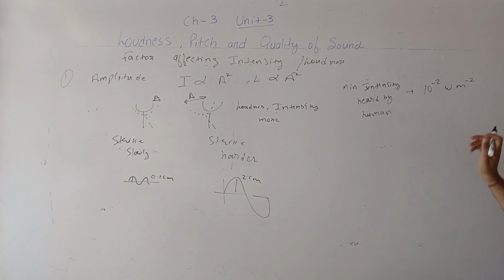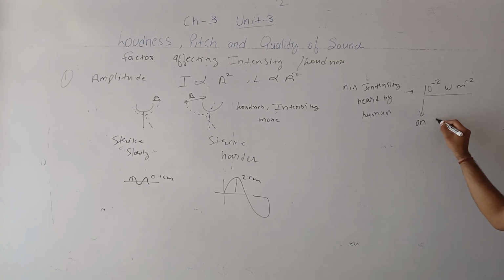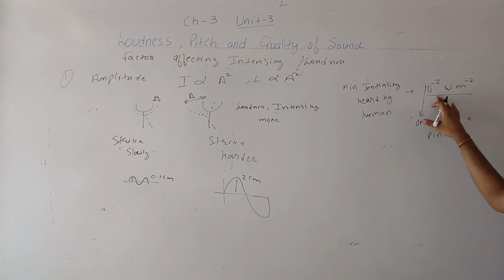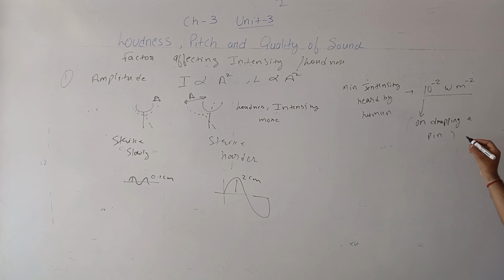This is the minimum intensity which we can hear, and this corresponds to the sound produced on dropping a pin. When we drop a pin, this is the minimum intensity of sound produced, and we call it 0 decibel. So what is decibel?